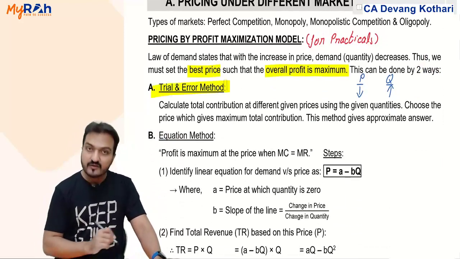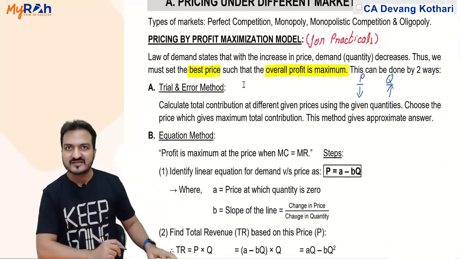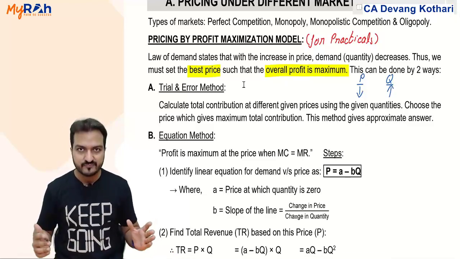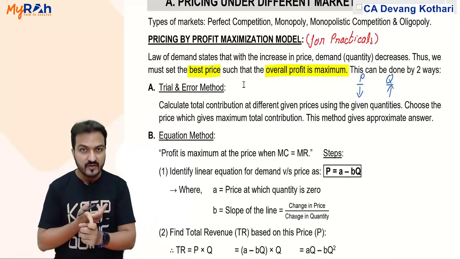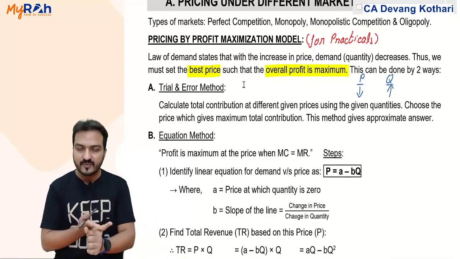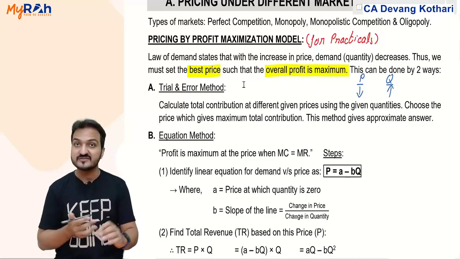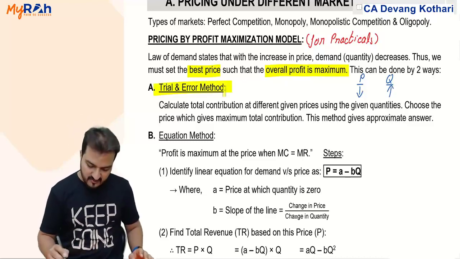The trial and error method for profit maximization we have already done in many questions. We've done that in the decision making chapter, in the transfer pricing chapter, and in this chapter of pricing as well. What exactly is to be done in that? Simple.